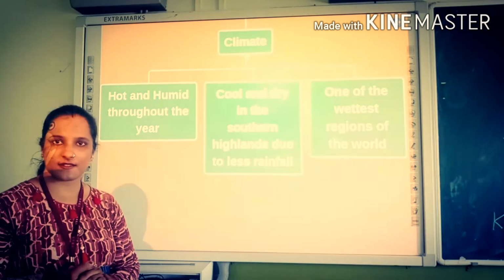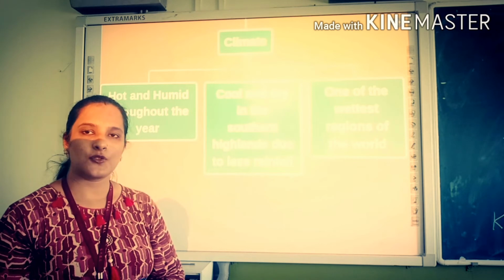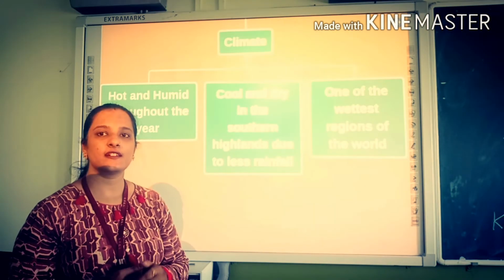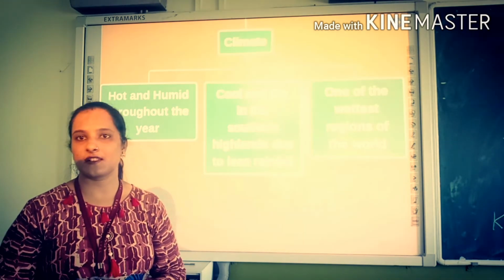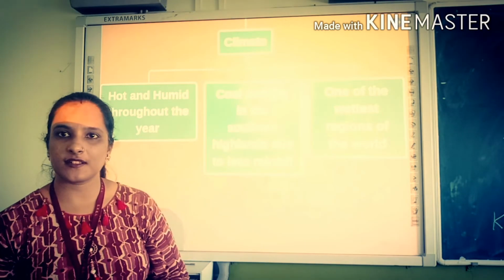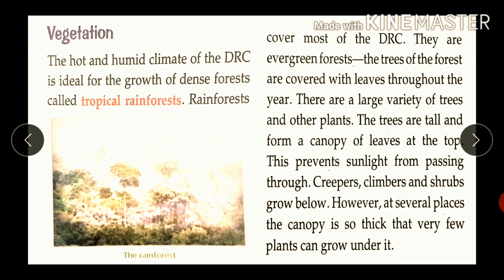Secondly, in the southern part of DRC, low rainfall is there. So it is cool and dry in the southern region of DRC. It is hot during the summer and it is cold during the winter.